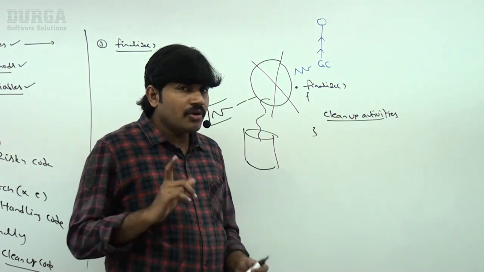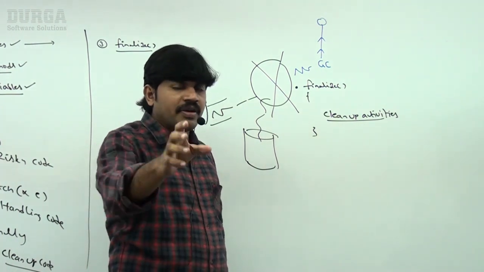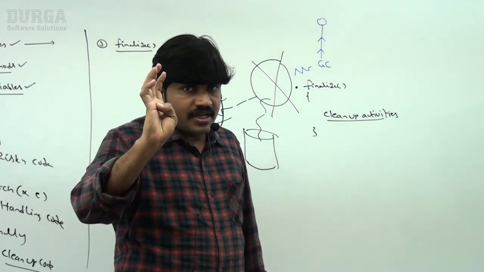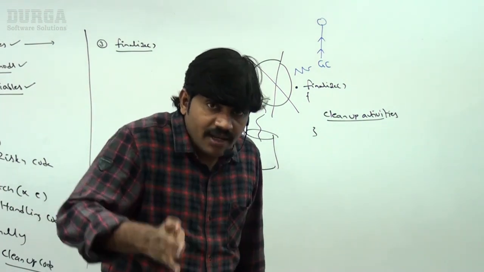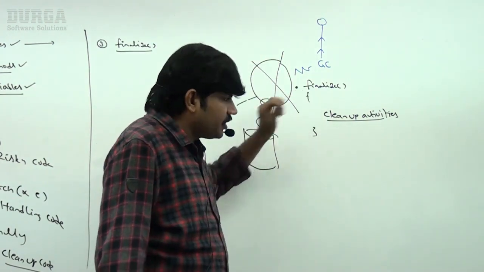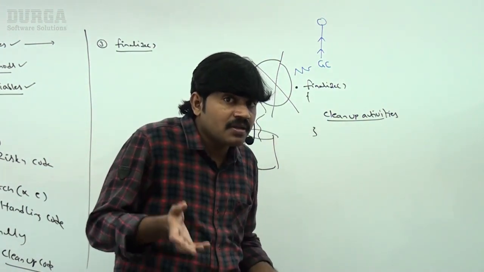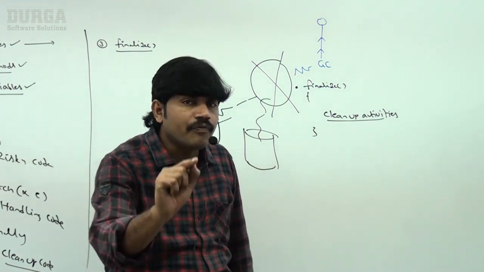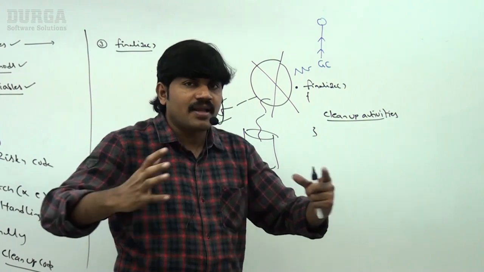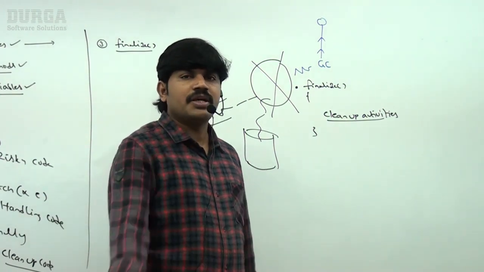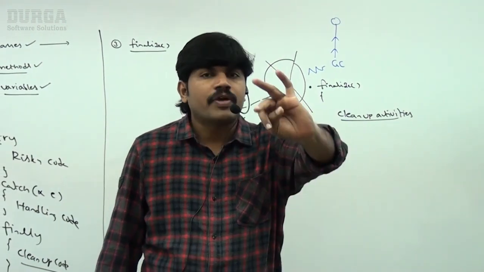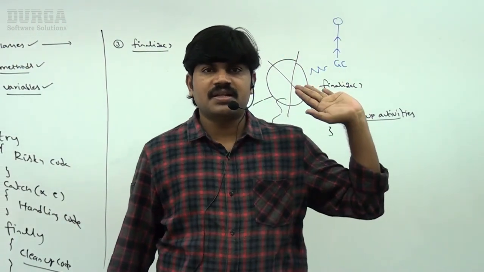Remember this one. Who is calling the finalize method? The garbage collector is calling the finalize method. When does the garbage collector call the finalize method? Just before destroying an object. For which purpose? To perform cleanup activities. So let me combine all these things in a single line: just before destroying an object, the garbage collector calls the finalize method to perform cleanup activities. Is it clear for all of you, right?